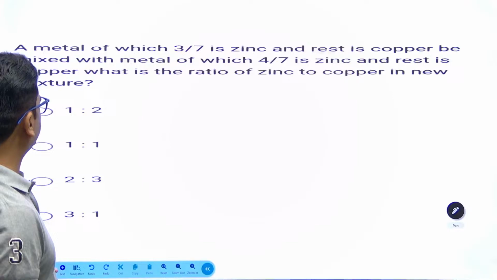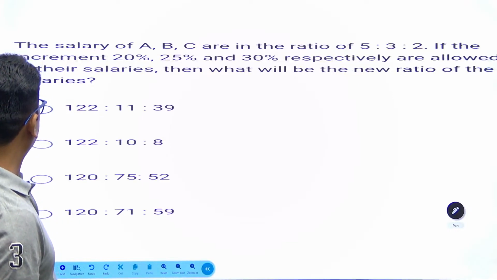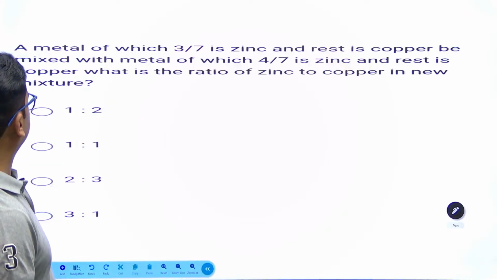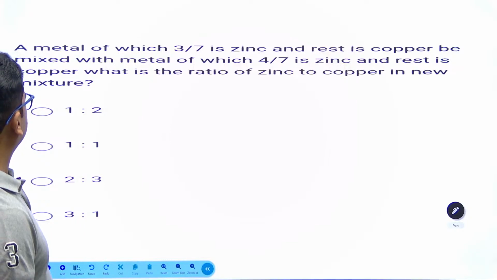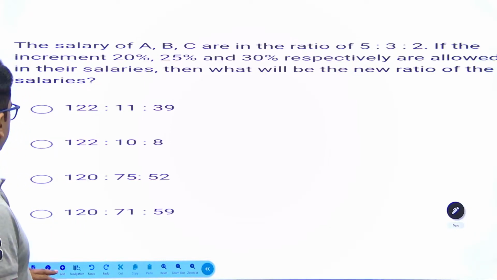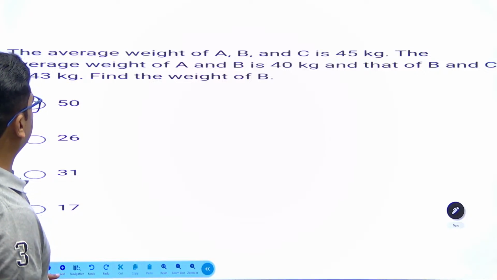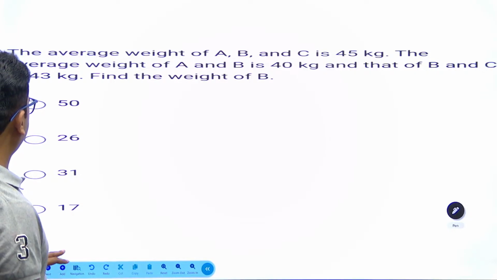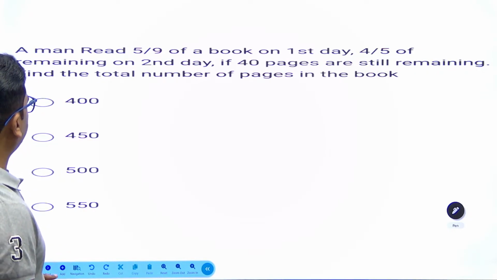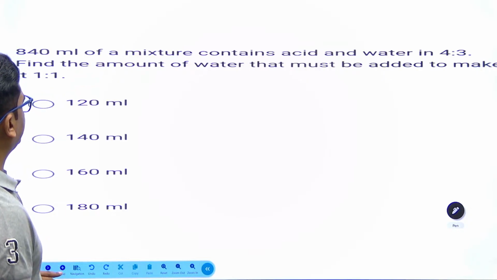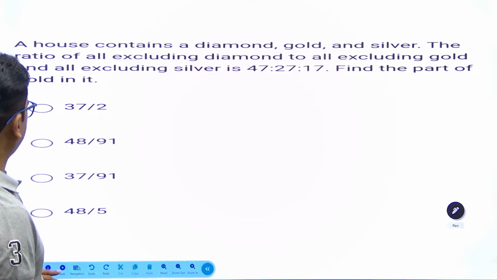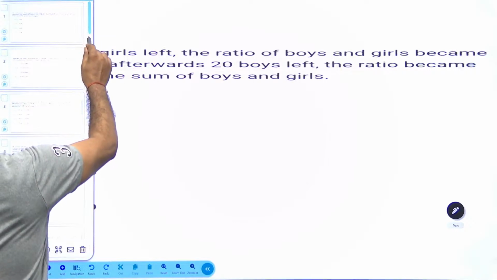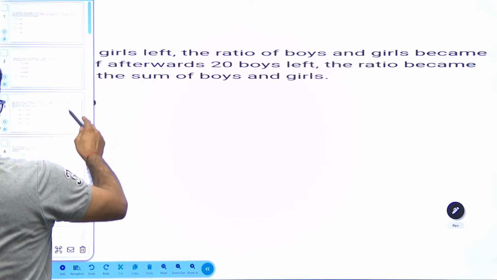So we have a different question. Okay, this question is also about metal content. Let's take this question. This is based on average. Okay, this question can be done. So now we will solve some questions of percentage and profit and loss, then it would be easier for us to do.